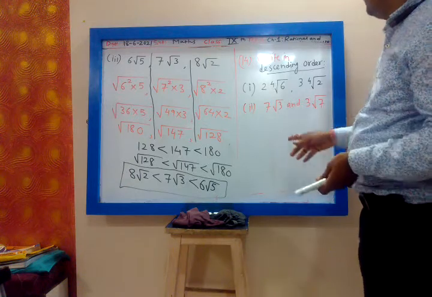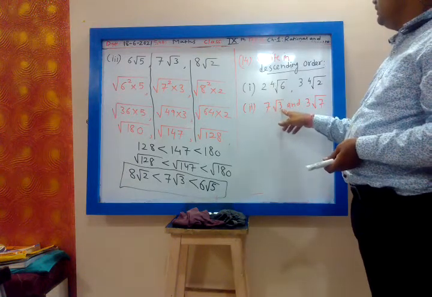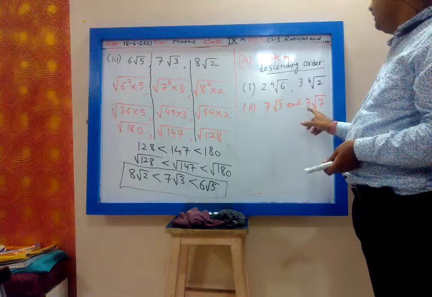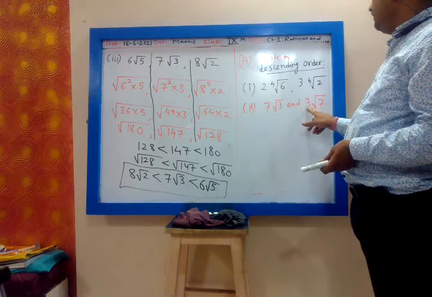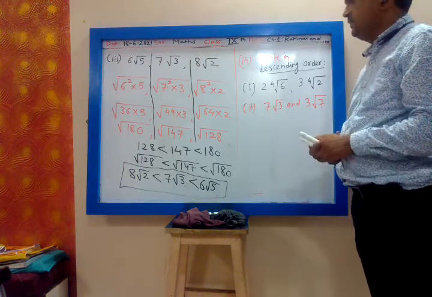Yes. So there you will take 7 inside the square root. It will be 7 square into 3. The 3 you will take inside, that will be 3 square into 7.